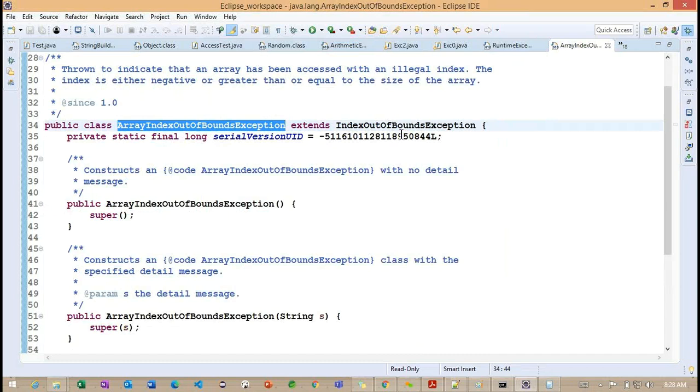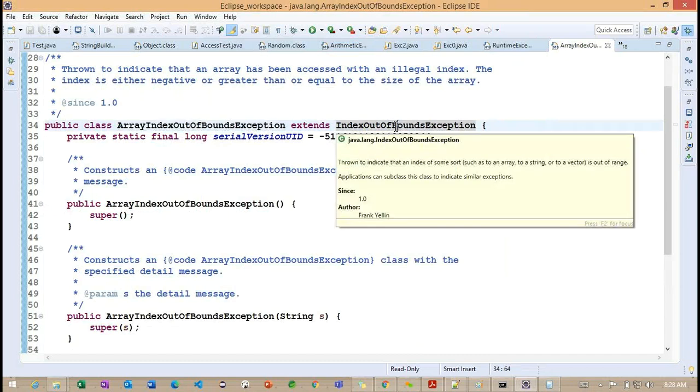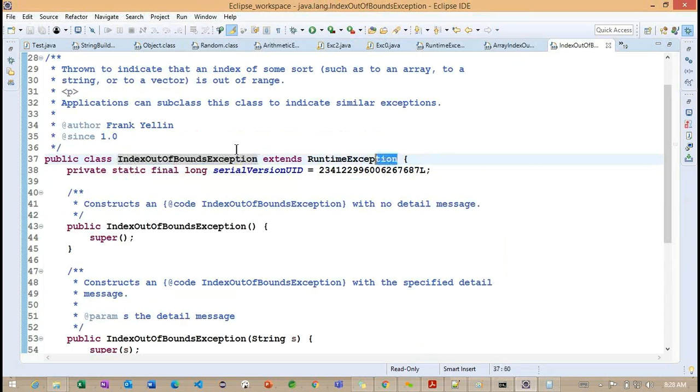Now you can check here. This particular class is extending from the index out of bound exception, and internally the index out of bound is extending from the runtime exception. So whatever OOPS principles we discuss here, inheritance, polymorphism, abstraction, these are very important concepts. Wherever you go in core Java, if you open any class and you're familiar with the OOPS principles, you can easily understand what is written inside.